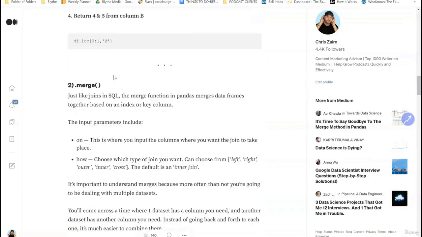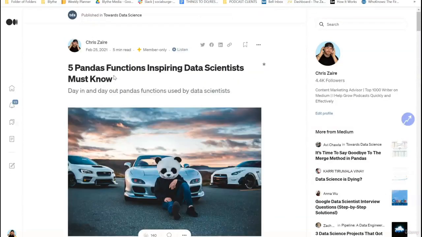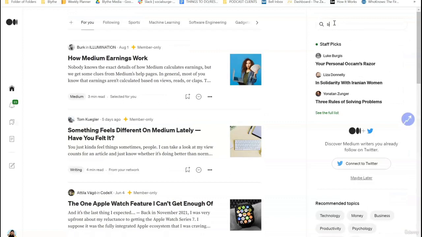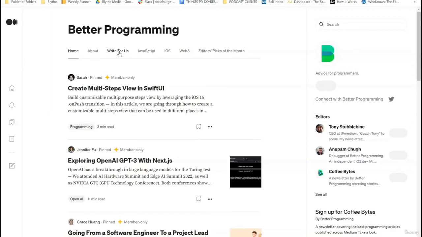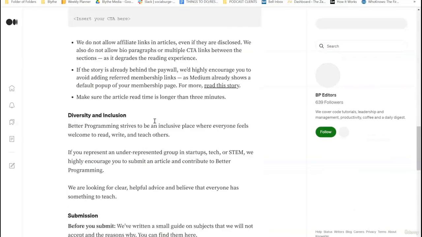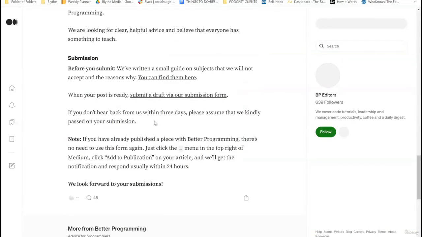Okay. So let me actually now go through some publications that I think you should apply to, being that you're most likely going to be writing about web scraping or coding. So some of the first ones is, again, Towards Data Science would be one. Another one would be Better Programming. So Better Programming, you just go on there and then pick Write for Us. And again, just follow their thing for how to write.